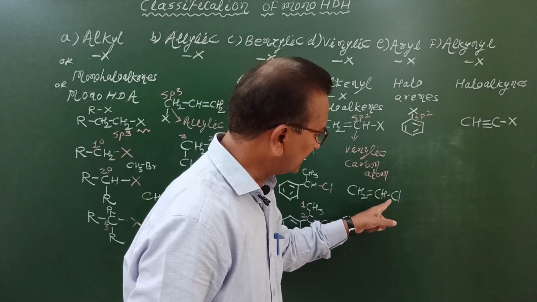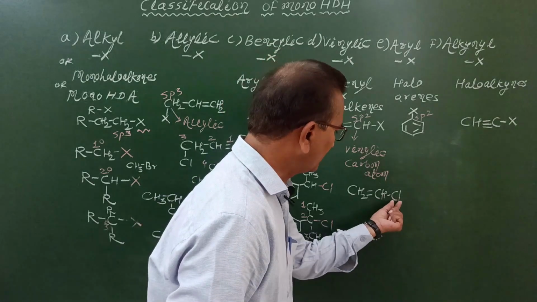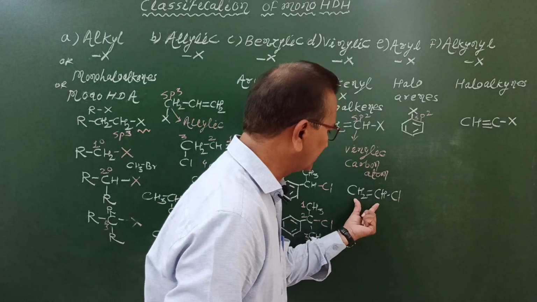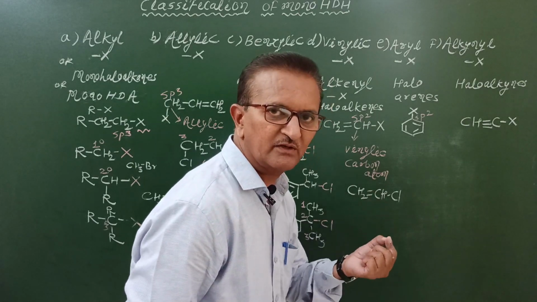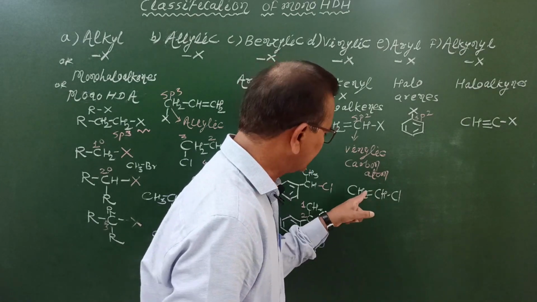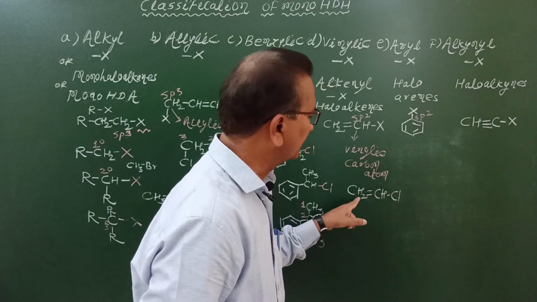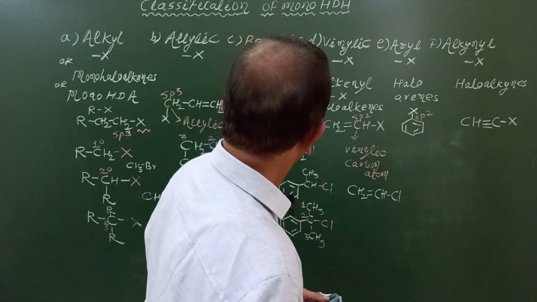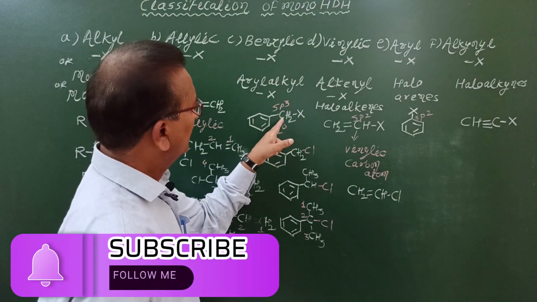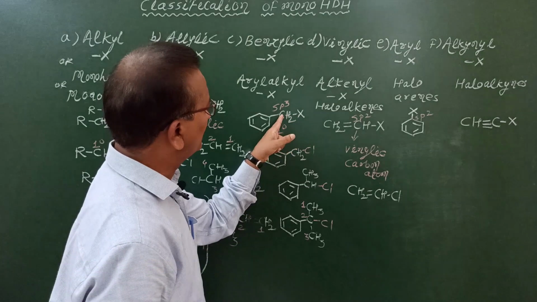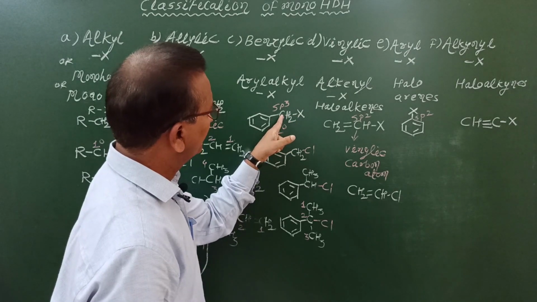What is the IUPAC name of this compound? Chloroethene. Why chloro? Because there is a chlorine atom. And why ethene? Because there are 2 carbon atoms, so we take the prefix eth. But since there is a double bond, the suffix ene is required. Chloroethene or vinyl chloride.